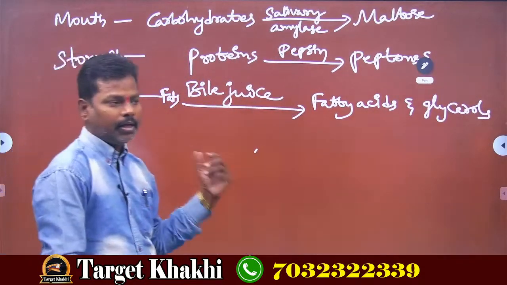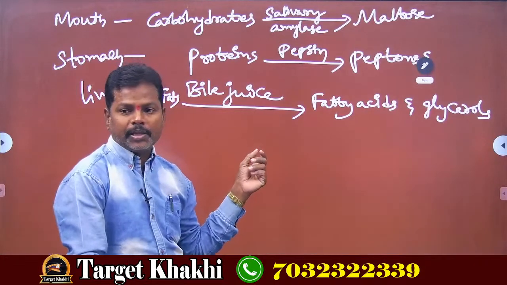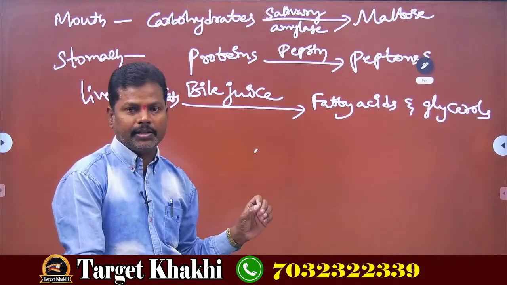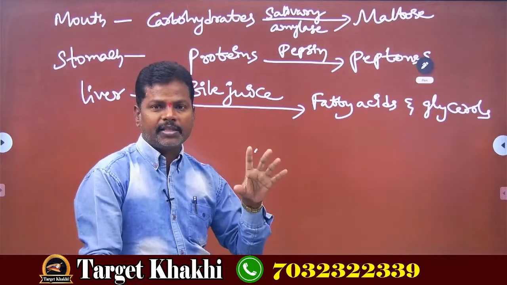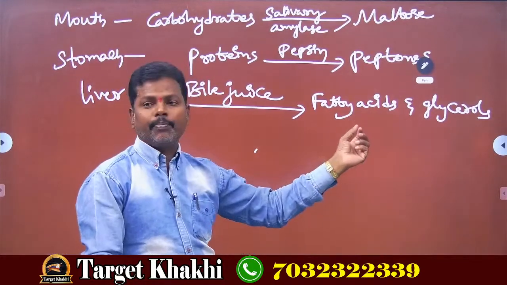So in the liver, bile juice is present, but it does not contain any enzyme. But it will break down the fat substances into simpler ones.